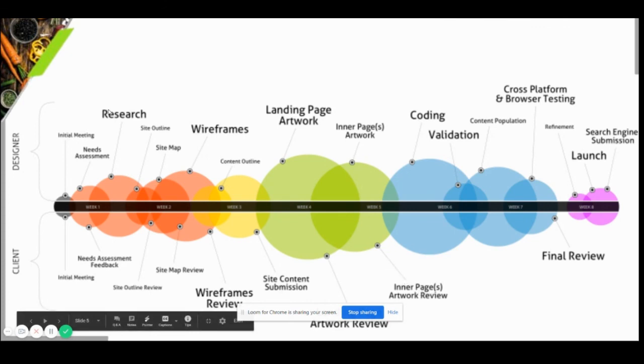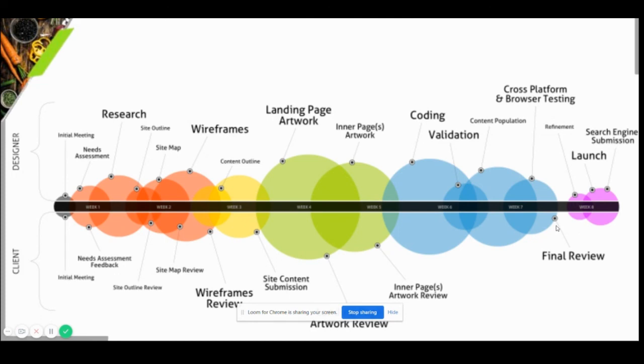So the first is the research bit, then you have to get the sitemap approved, then the wireframes, which are just like the layouts for each of the pages. Then you get into the colors and the design element, right? And then this is the design part, and this is the development part. Then you come to the testing part, especially testing on various browsers, right?